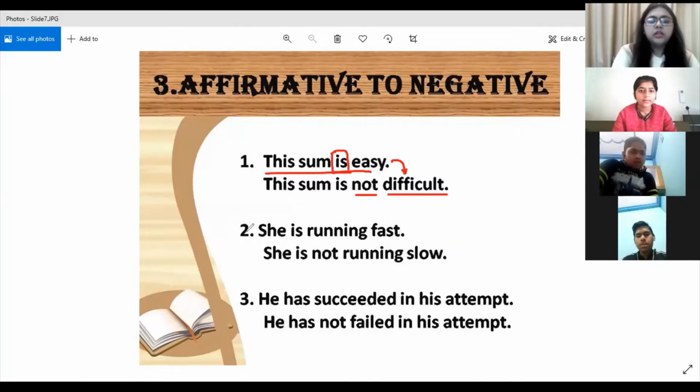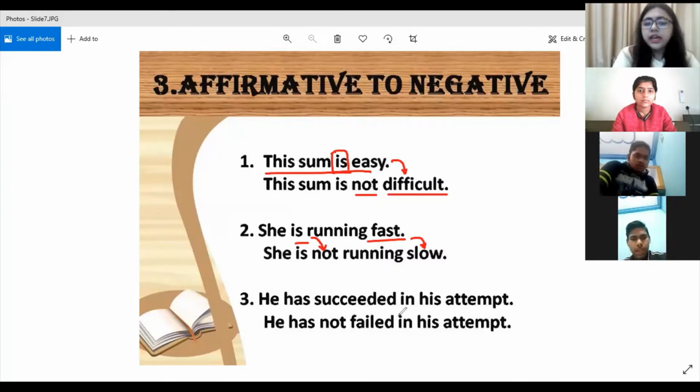Yes, good. Now, second, she is running fast. Now here, the auxiliary verb is "is", and you are writing the word not. As soon as you write the word not, you have to write down the opposite also. So what is the opposite of fast? Slow. She's running fast. She's not running slow. Same meaning, but different forms of sentences. The first sentence is affirmative and the second sentence is negative. But both of the sentences have the same meaning, right?